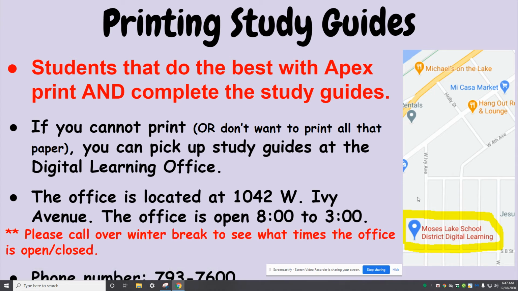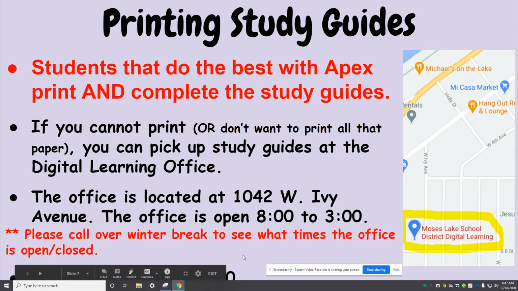So there's a number you can call, 793-7600. And if you call and say, my student's in sixth grade, can I get these study guides? They'll have a packet ready for you. You just stop by and grab one.